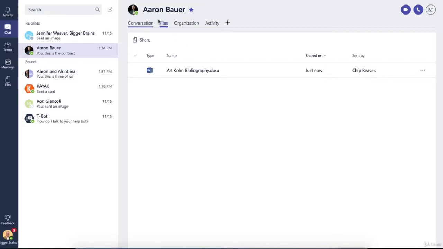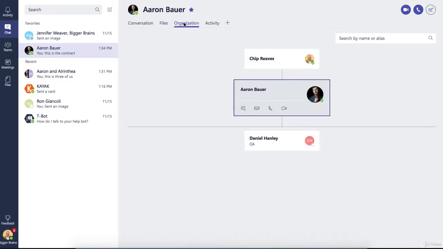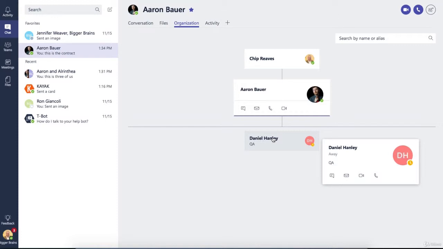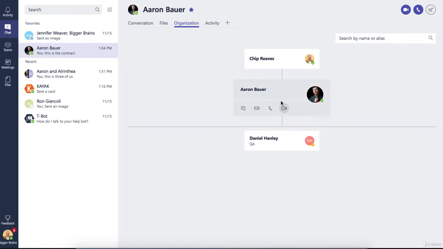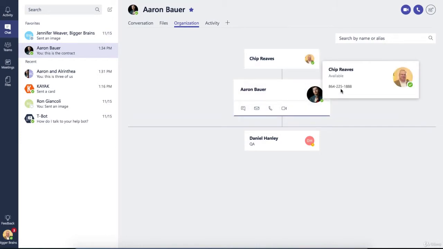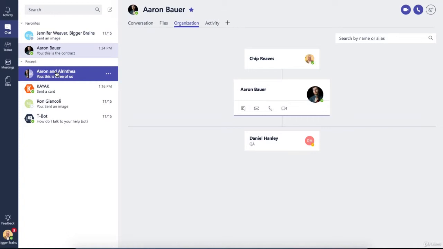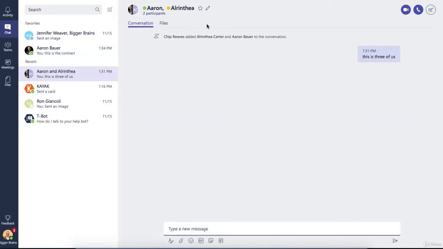Now, we've looked at these before, but let's look at the rest of the tabs. Organization is going to show me information about the people that I'm talking to and how they relate in the organizational structure of the business if management or IT administrators have put that information in there. So here's Aaron, he's under me, and he's over Daniel Hanley. If I needed to, for some reason message Daniel directly, you can see I can do that from these icons here. Or if I need to message myself, it won't let me because I am myself. I can do the same thing in this conversation with the three of us, but there's no organization tab here. So when there's a multi-person conversation, you lose some of those additional tabs.